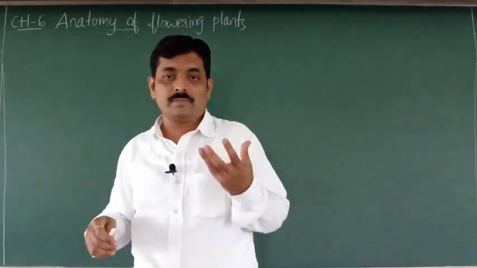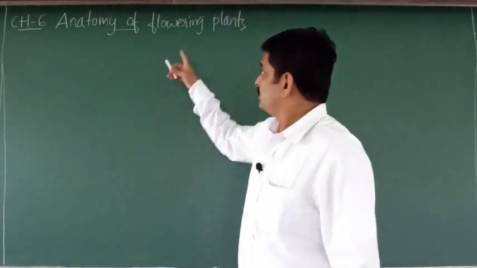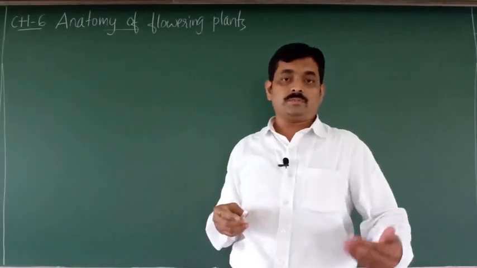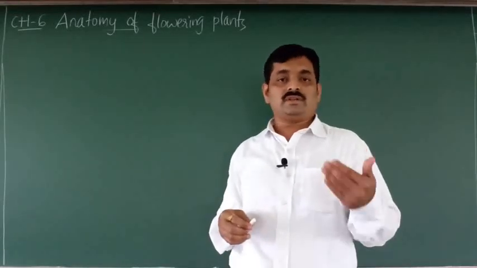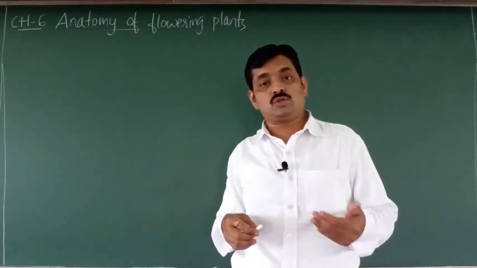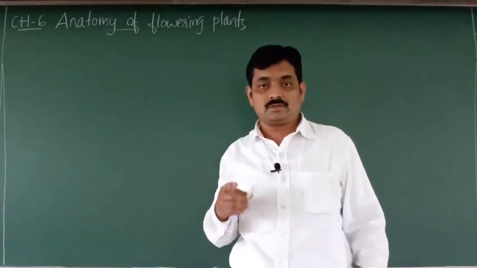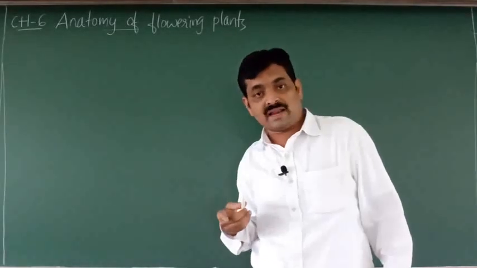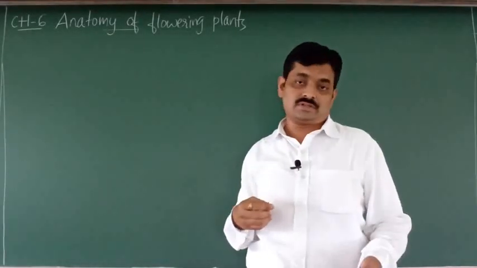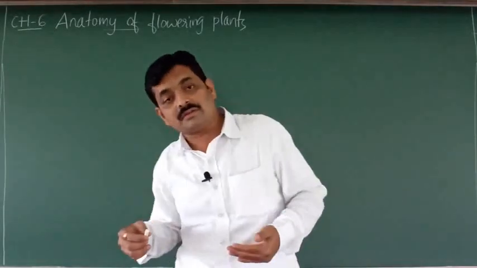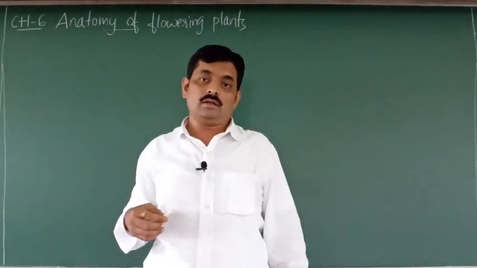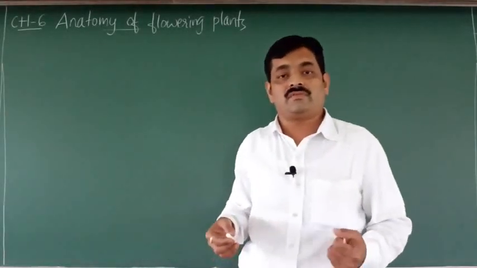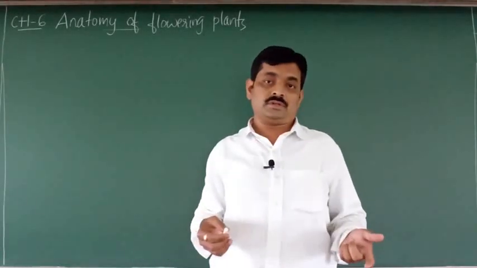Now here the meaning of flowering plants. Flowering plants are angiosperms. In the previous chapters we discussed angiosperms. Angiosperms are commonly called flowering plants. They are called flowering plants because they produce flowers, and these flowers are involved in sexual reproduction. Sexual reproduction is the main function performed by the flowers.